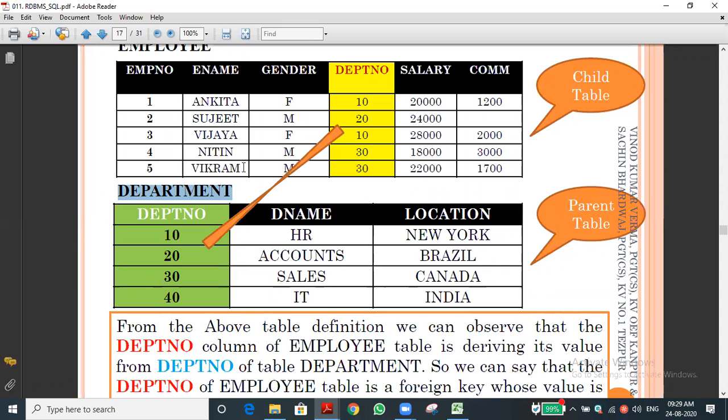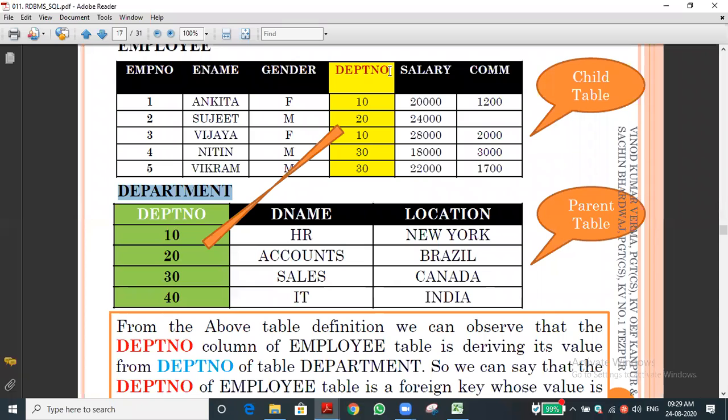We are inserting one key. Key means, again I'm saying, the entire row. We are inserting one row from one table to another table. The first table is called the master table or parent table. We are inserting that row here in the other table. This is called the child table or the client table, likewise we can say. This is the foreign key because this key is not related to our table. We are fetching the data from another table.